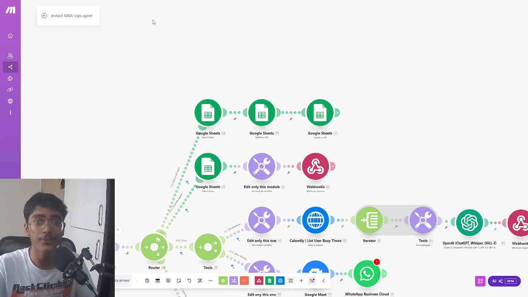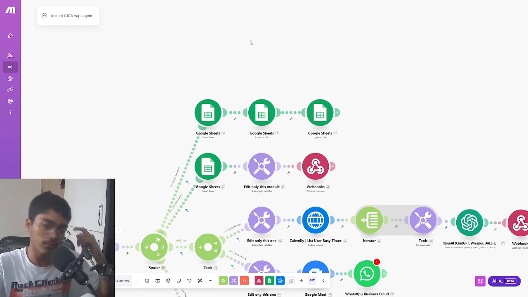This saves all the good stuff that we got from the call. So maybe why the call went wrong, or what was the name of the caller, what was the phone number, what email did he provide. So this is all the good stuff that we have in these spreadsheets.